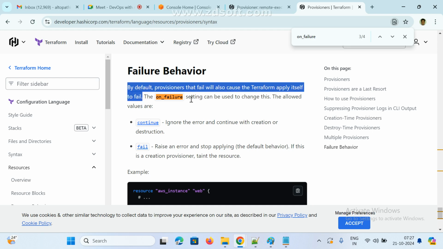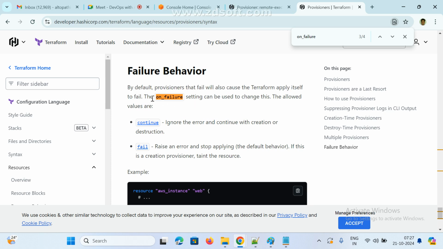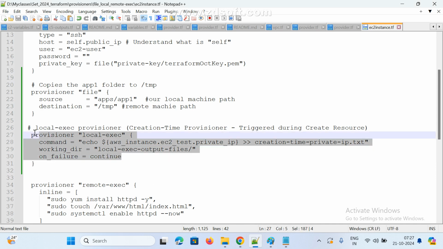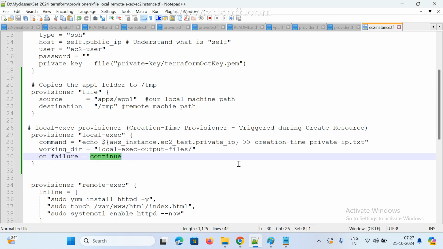There is some problem in the block. So if there is some problem, it will fail. I don't want it to fail, in that case I am using on_failure, continue or fail. So what does continue mean, guys? Only two. Fail or continue. Continue means if any error message comes here, it will continue, or it will fail.